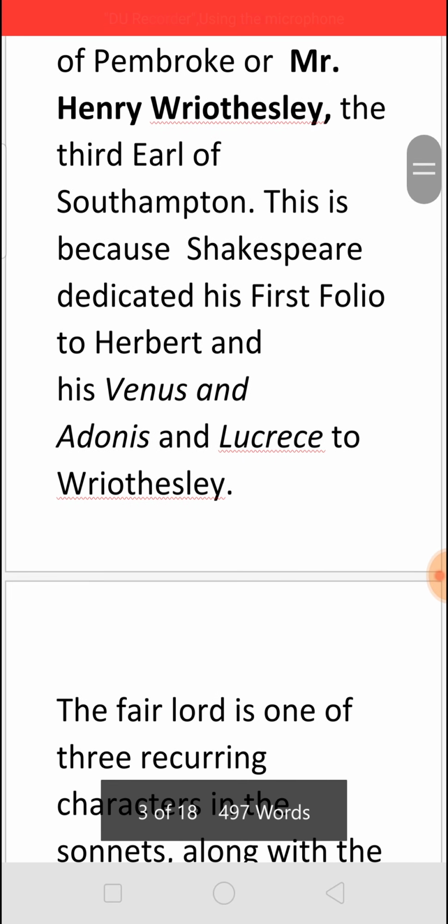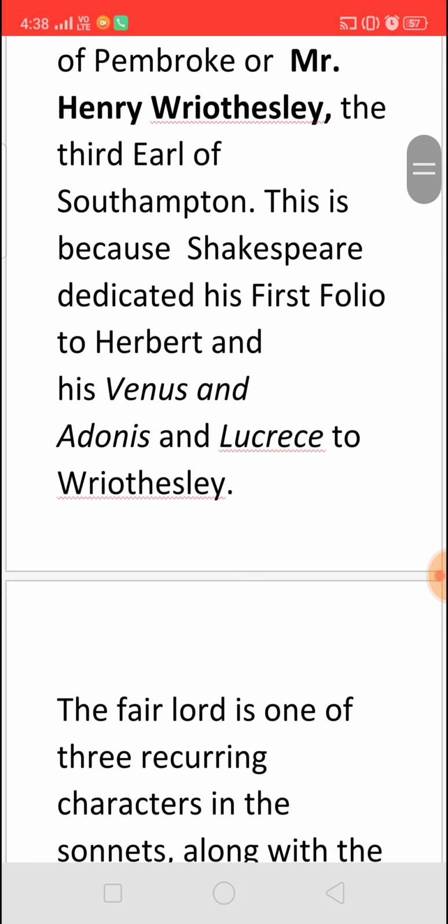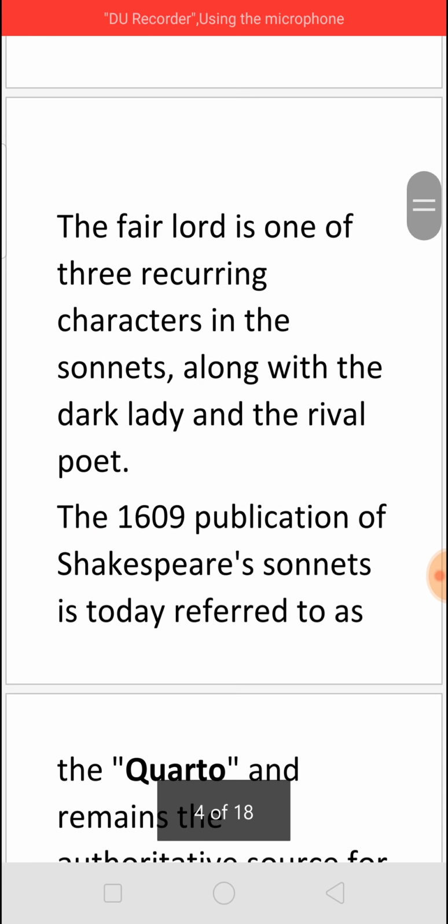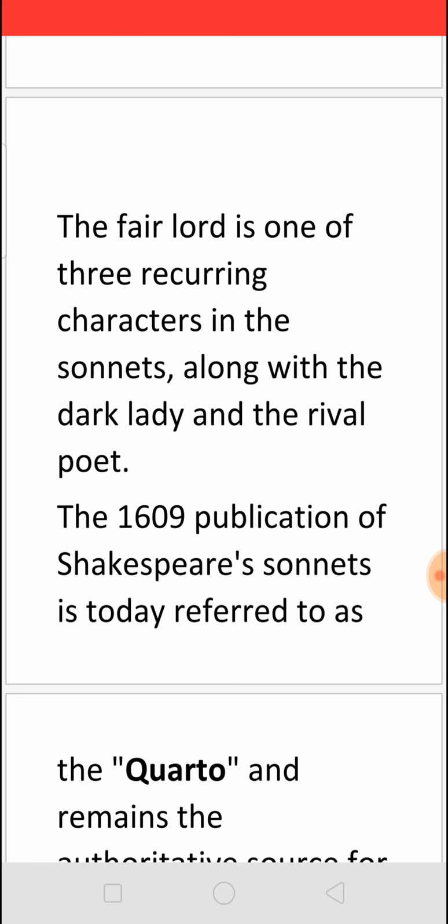Why this debate is going on is because Shakespeare dedicated his First Folio to Herbert, and his Venus and Adonis and Lucrece to Wriothesley. Both of them were patrons of literature, and there were chances that one of them could have been a patron of Shakespeare. Along with this fair lord, two more characters feature in the sonnets. One is the dark lady and another is the rival poet.